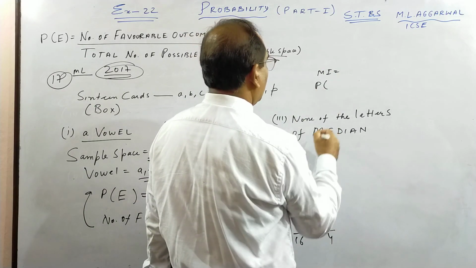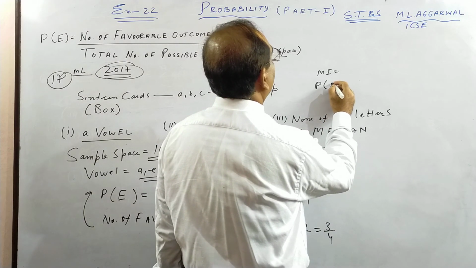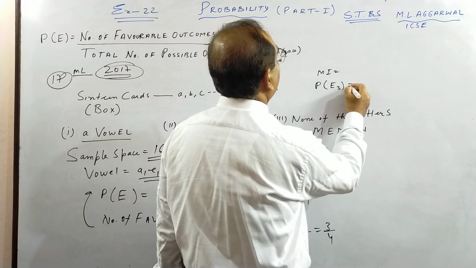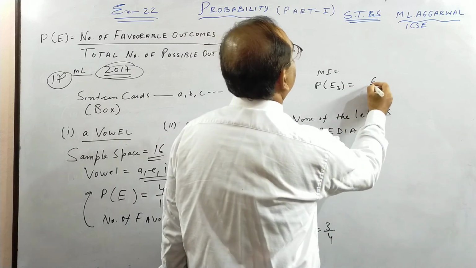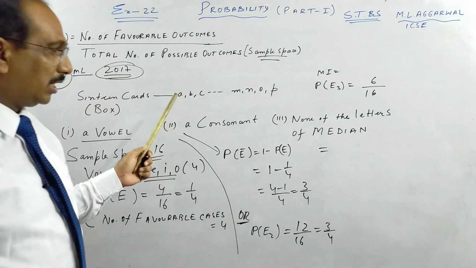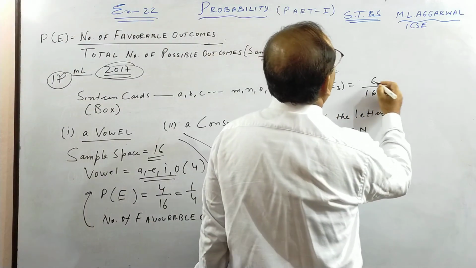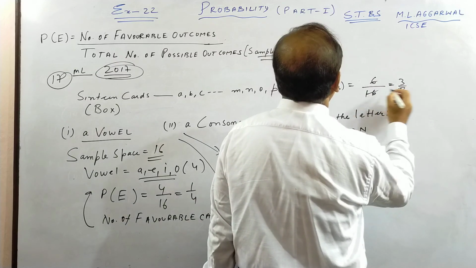Method 1 I am showing you. Probability of getting the letters of MEDIAN, you can call it probability E3, is 6 by 16. If you cancel, this is 3 by 8.